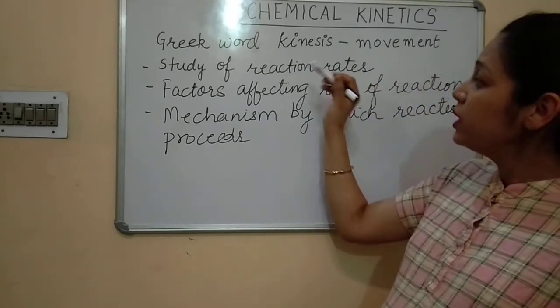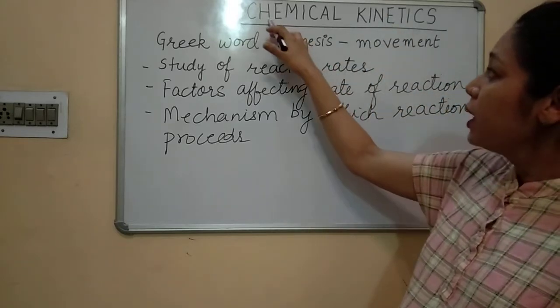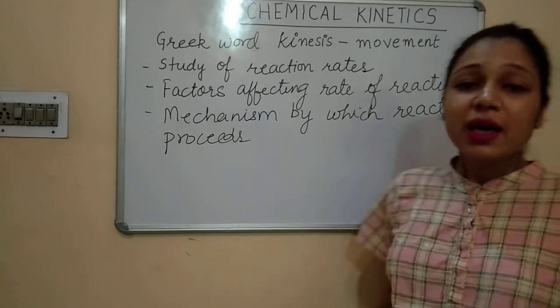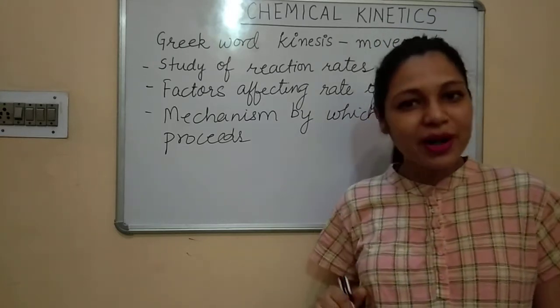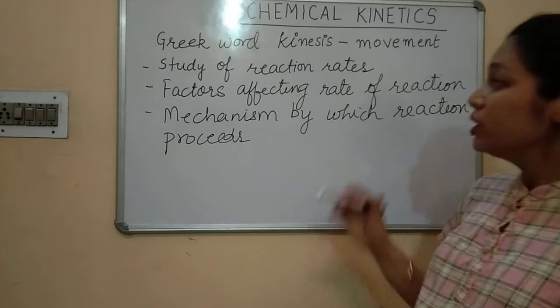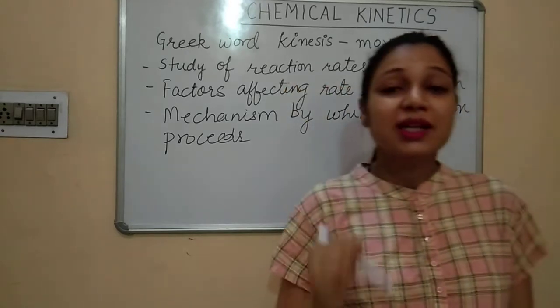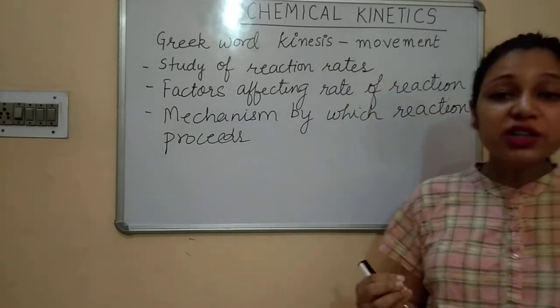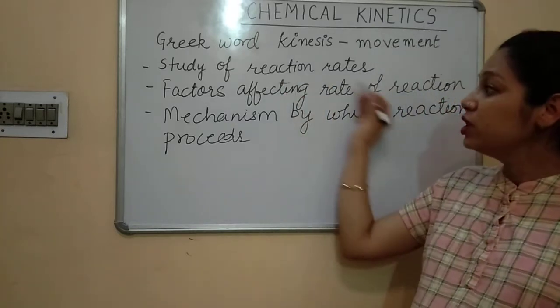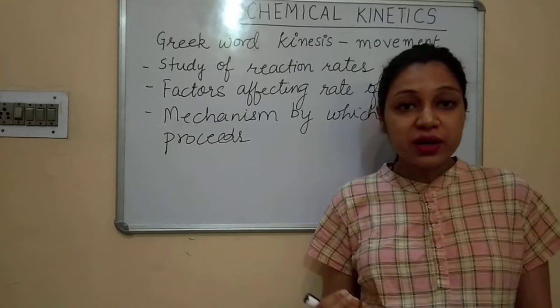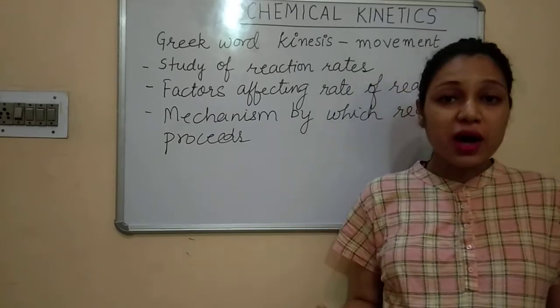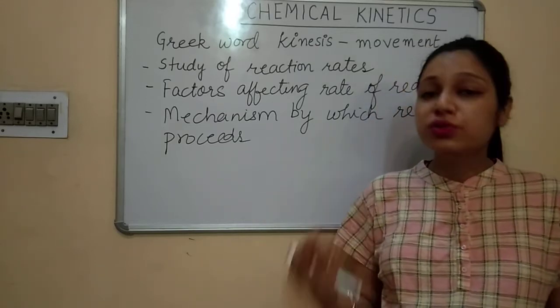Now what does this deal with? Chemical kinetics is that branch of science which deals with the study of reaction rates. That is, at which rate the reaction is occurring, whether the reaction is fast or the reaction is slow.